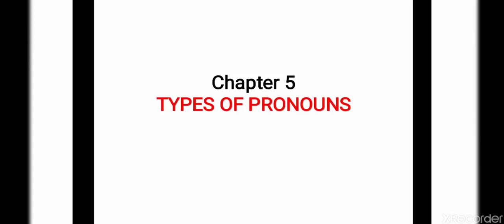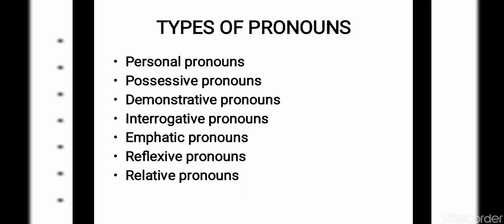Today we are going to see the rest of chapter 5. Today we will discuss the types of pronoun. Last day we were discussing what a pronoun is, subjective pronouns and objective pronouns, and the different rules to use them. Today we will see the different types of pronouns. We have 7 different types of pronouns to study. The first one is personal pronouns, the second one is possessive pronouns, then determinative pronouns, interrogative pronouns, emphatic pronouns, reflexive pronouns, and relative pronouns. We will see them one by one in detail.